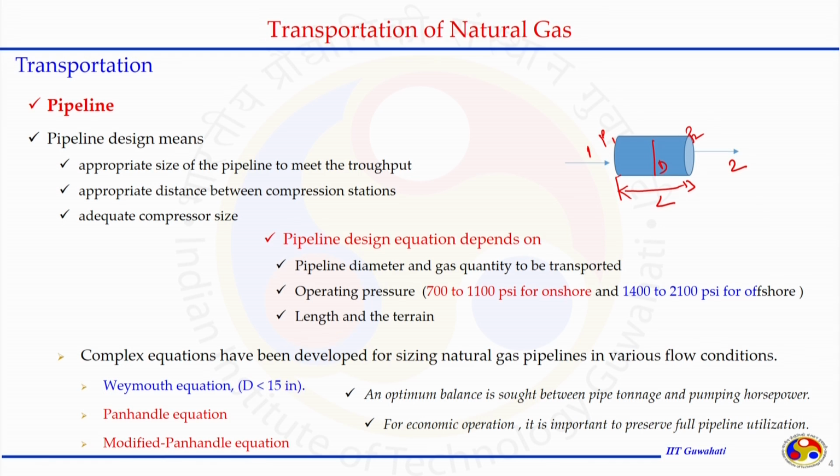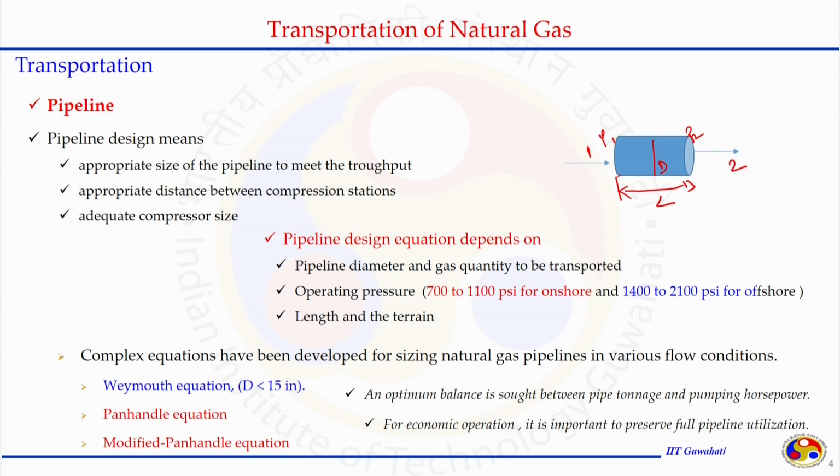Pipeline design equation: when we do the pipeline design, the design equation depends on the diameter and gas quantity to be transported, operating pressure and temperature. Most of the time it is considered that the temperature is not changing and the flow is happening under isothermal condition.